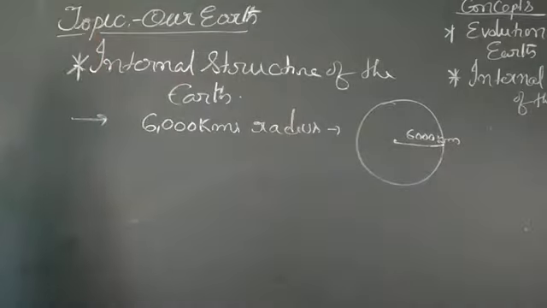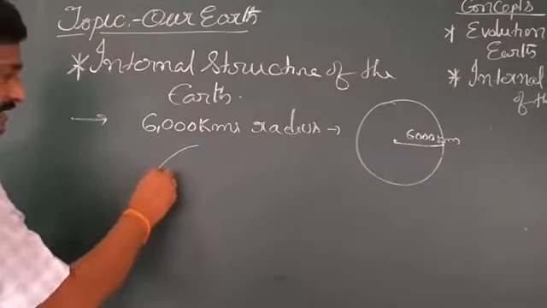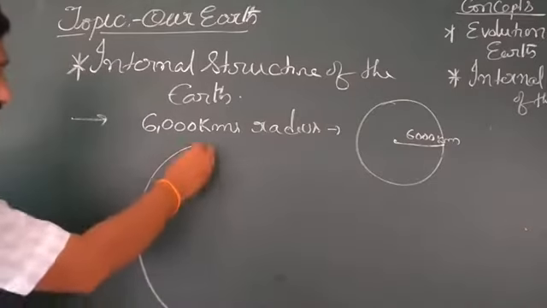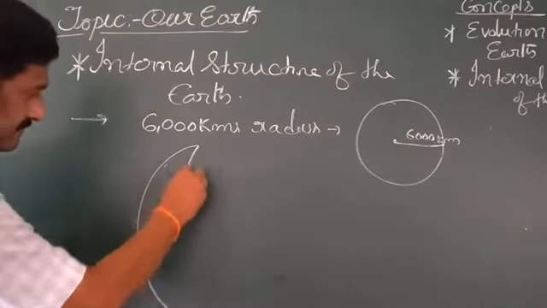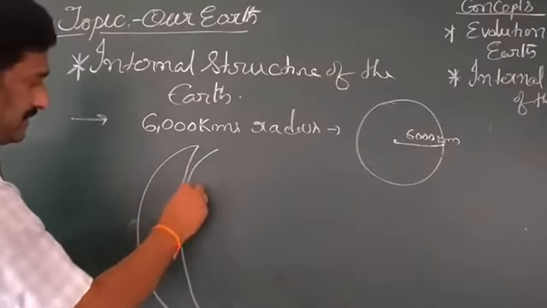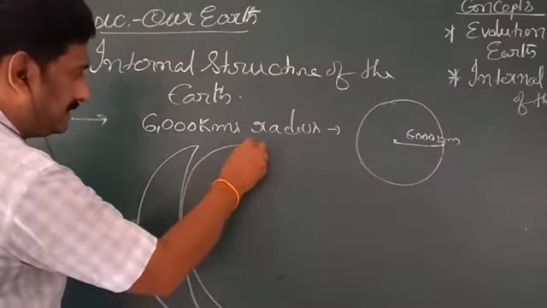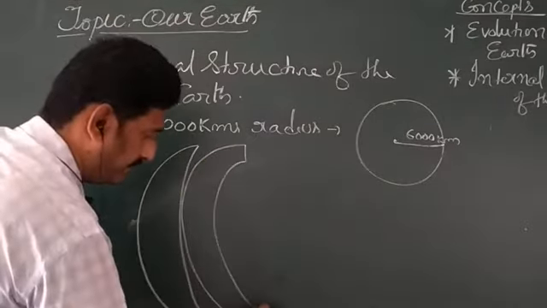Now, in which way was the earth formed? See once, they have given a picture here, and I want to draw this picture. With this picture we can understand the interior part of the earth.